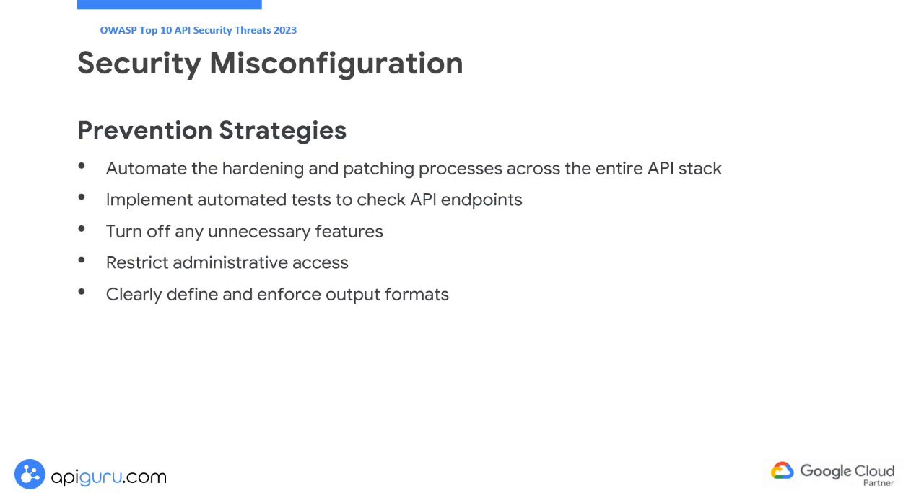To avoid misconfigurations, implement automated tests to check API endpoints, such as TLS versions and cipher settings. Turn off any unnecessary features and restrict administrative access. Additionally, clearly define and enforce output formats, ensuring error messages do not reveal sensitive information.